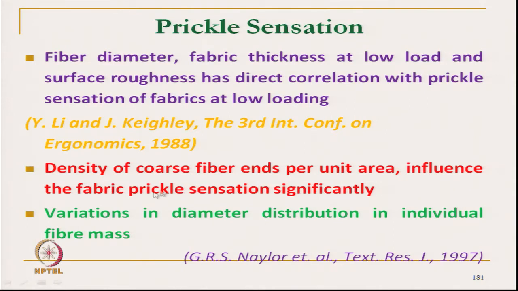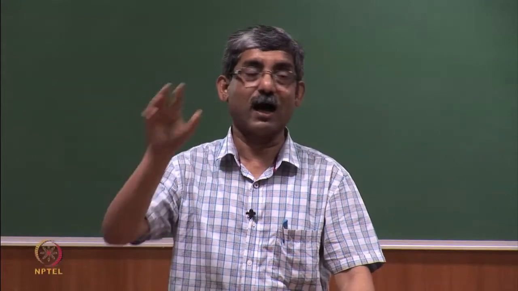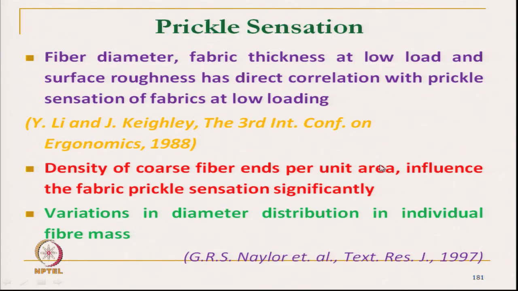Another study says the density of coarse fibers, the number of coarse fibers per unit area, influences the fabric prickle sensation, which we have already discussed. So, if the number of projected coarse fibers and their density is high, then it gives proper prickle sensation. Variation in diameter distribution among individual fibers is also very important.